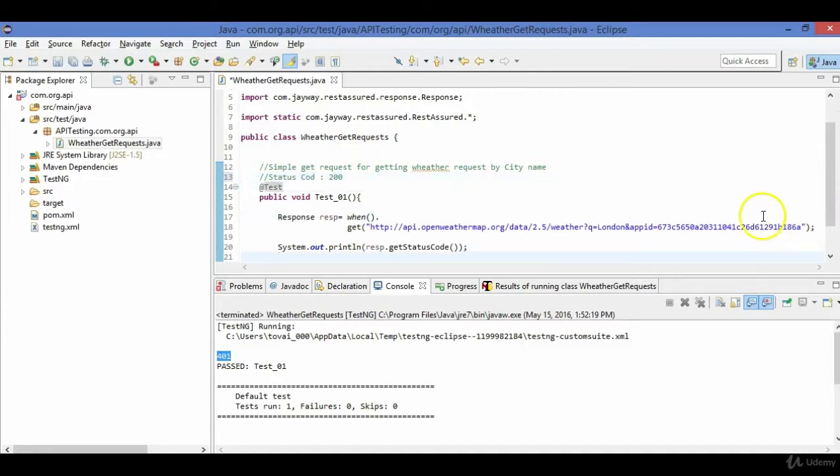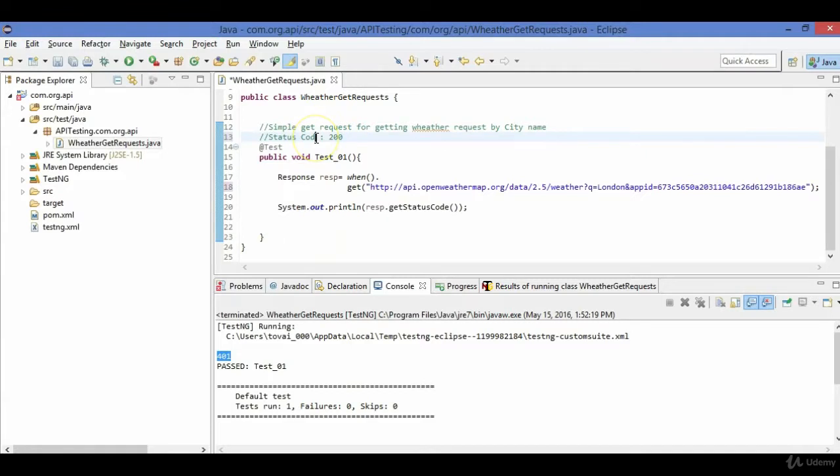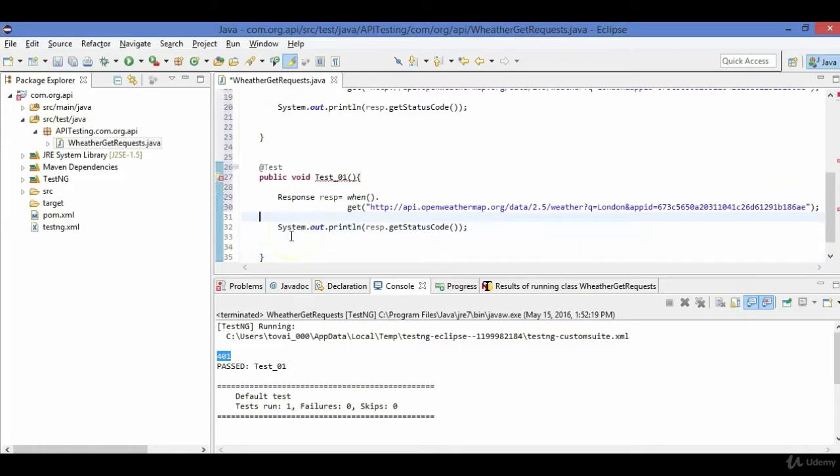Now let me make the E back again. You can make a different test case here, and you will be giving status code 401. You enter an invalid key.